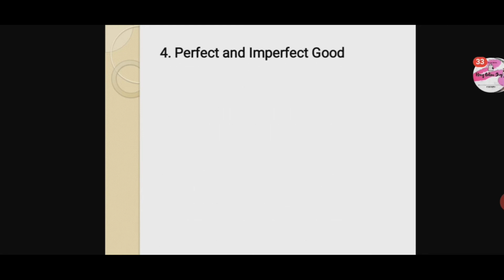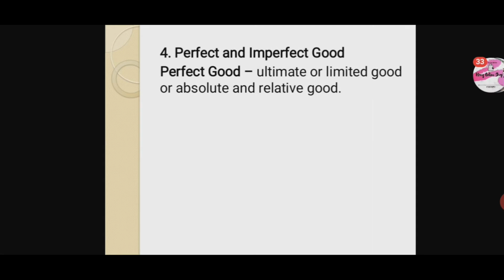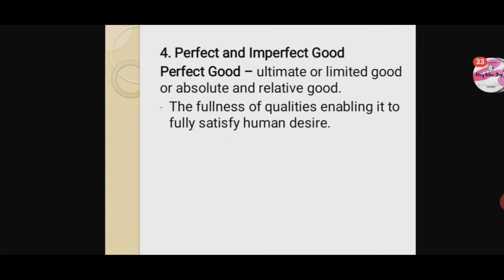Number 4 is perfect and imperfect good. Perfect good is ultimate or absolute good, having the fullness of qualities enabling it to fully satisfy human desire. Example: God. Because only God can give all that we ask for. So the example of perfect good is God.